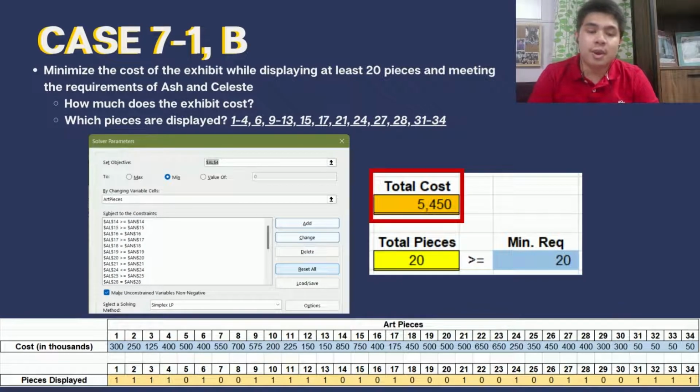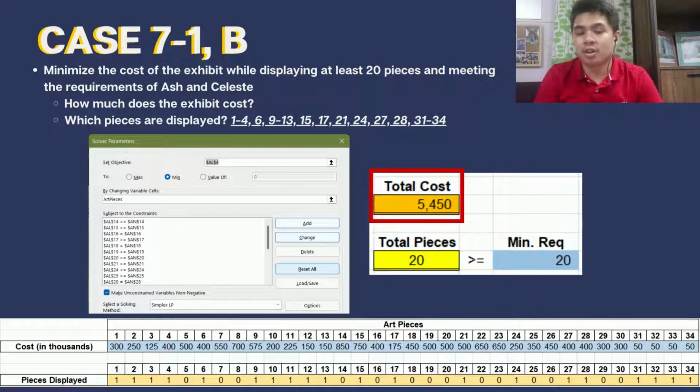So item 2 does away with the 4 million budget. Rather, the question was altered to ask how much would it cost to be able to display at least 20 pieces in the exhibit. However, the constraints are overall the same. Therefore, the only thing we had really altered for the model to be able to fit the new objective was the objective function and the related limit with the objective function. Rather than finding the maximum number of pieces, we turned it to ask how much would, at minimum, it take to have at least 20 pieces at the exhibit. We also changed the budget constraint to ensure the model produces the right number of pieces.